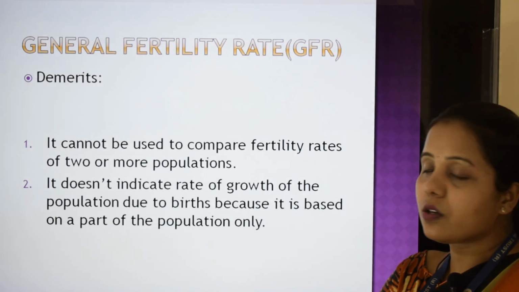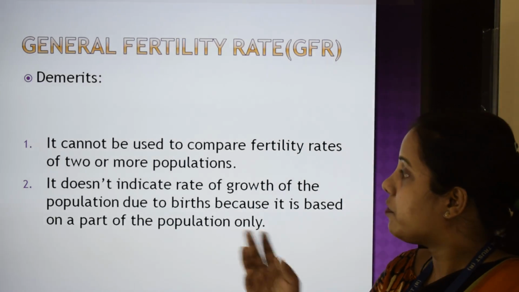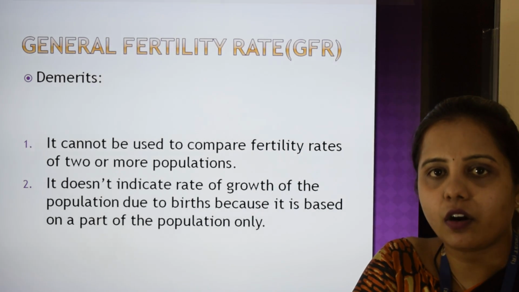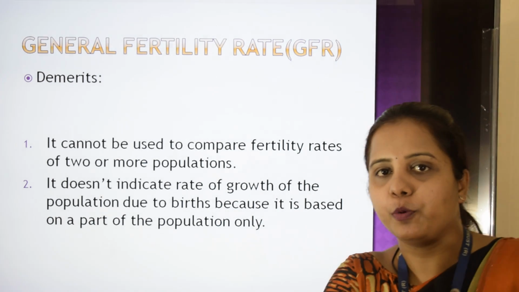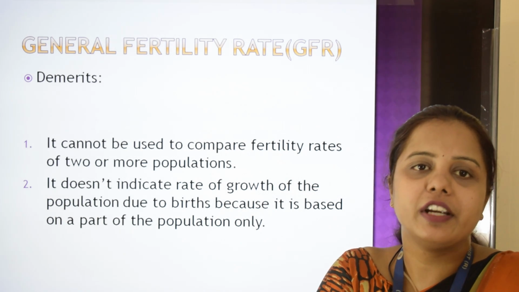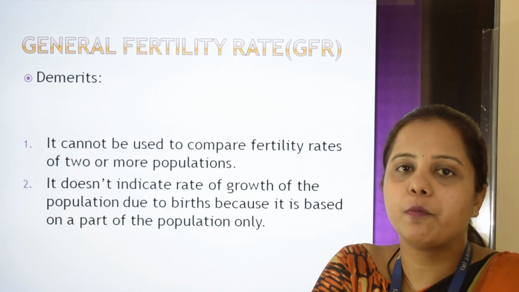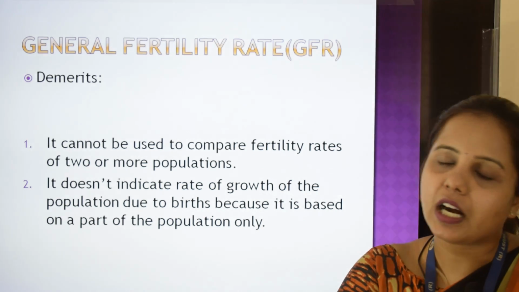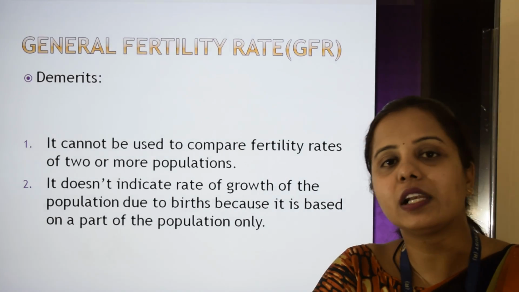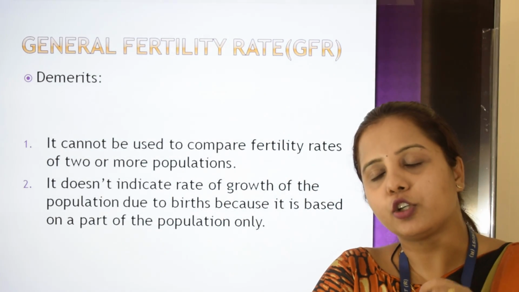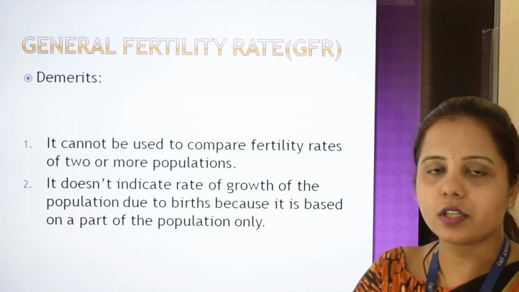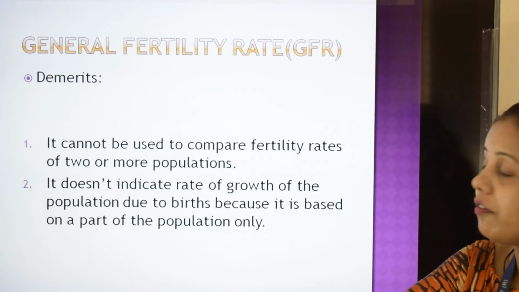Then it also has few demerits. Firstly, we can't use this for the comparison of birth rate or fertility rate between two populations, because here we will be calculating it for the different age groups. If the nature of that population will not be same, then we can't use it for the comparison purpose. And also, I told you only CBR is used to know the rate of growth. So that is why this GFR we cannot use in order to know the rate of growth.